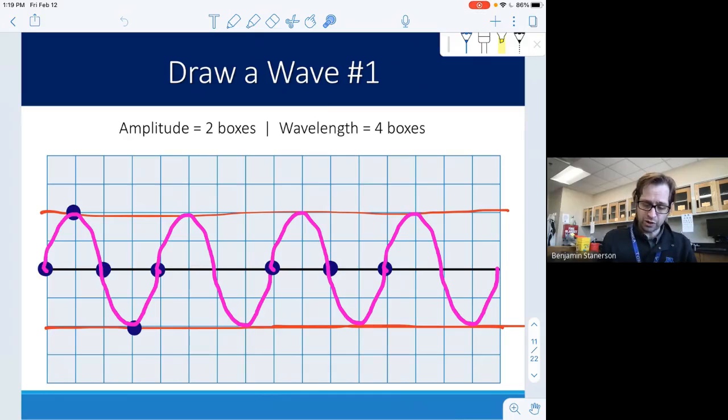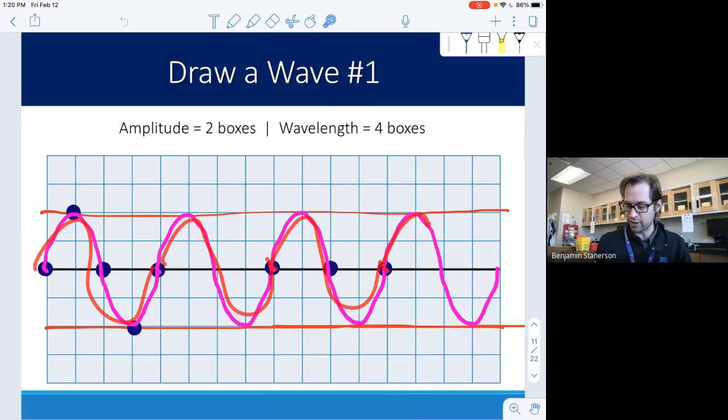So the reason this works, because the amplitude is 2 boxes, so I'm going up 1, 2, and notice that happens anywhere off of the equilibrium line. We're going up 2 boxes. And the wavelength needs to be 4. So if I count in the beginning, 1, 2, 3, 4, I end up at this spot right here. So I have a full wave, and I'm just going to repeat that process as I go along. If I want to count this, I have 1 wave here, 2, 3, and 4 total waves when I look at this picture. All right, so here's 1, here's 2, here's 3, and here's 4.